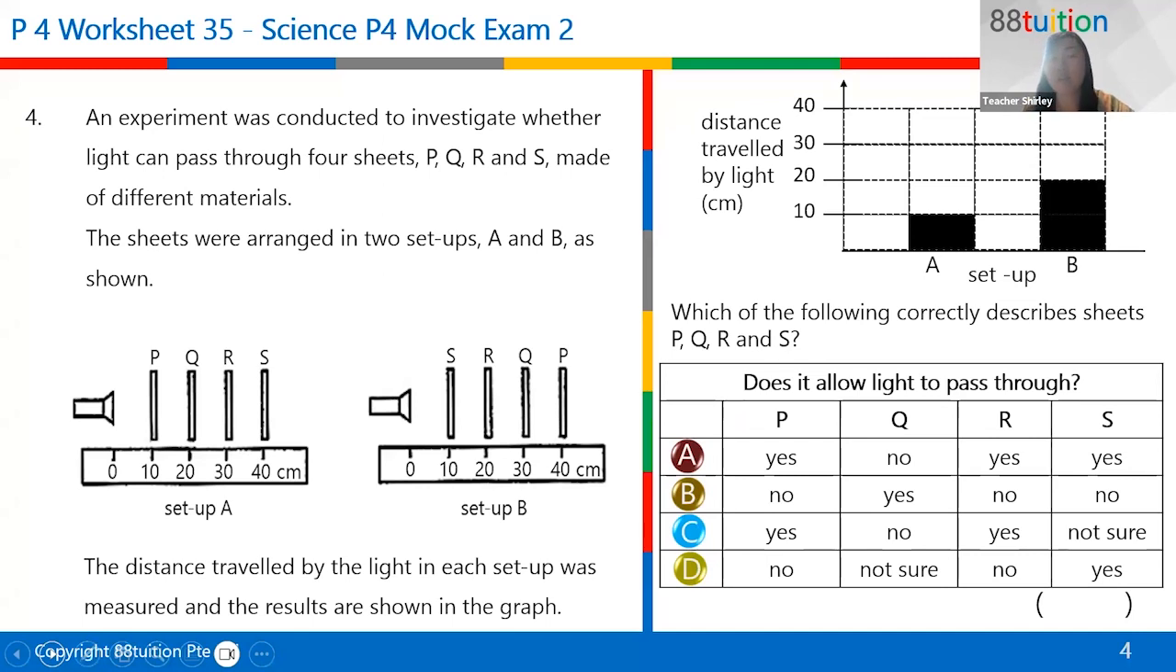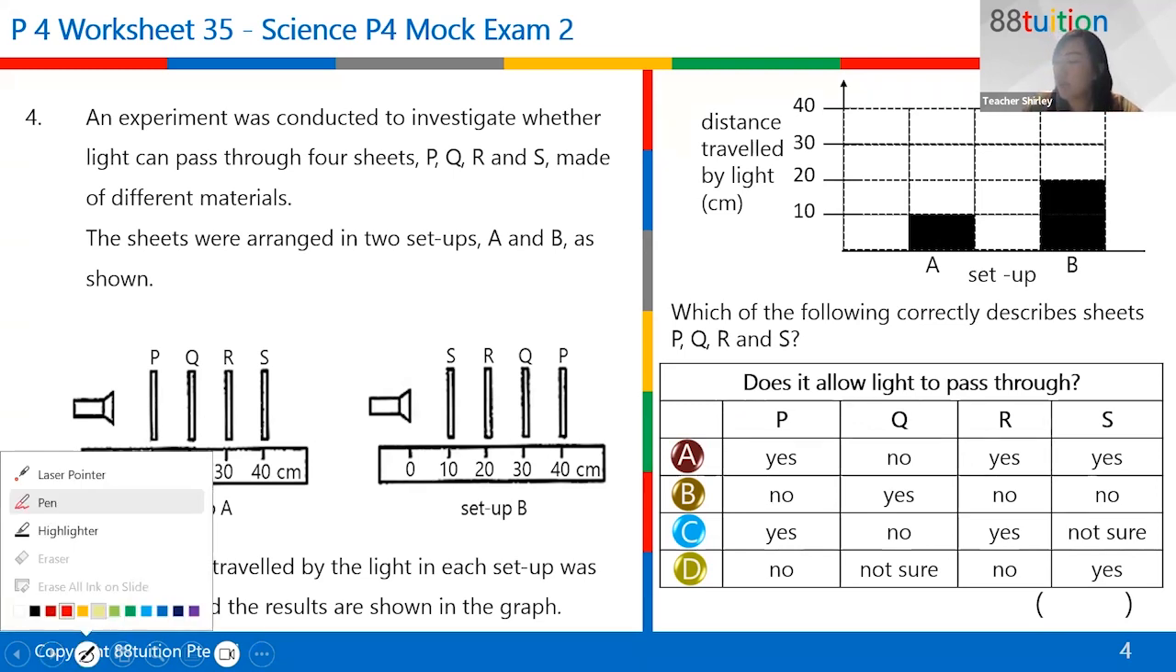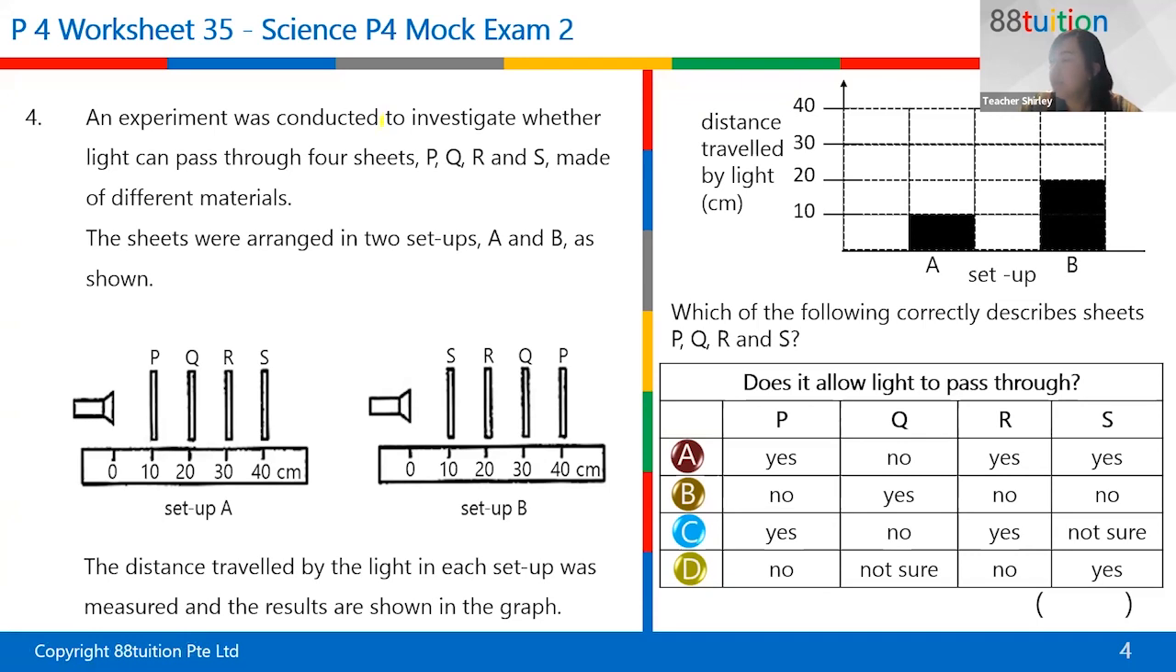Okay, next one. Whose turn is it? Anybody wants to try other than Grace and Ivan? This question is quite clearly on light. And when we identify the aim of the experiment, it is to investigate whether light can pass through four sheets made of different materials, right? So this one is what we call the aim of the experiment.